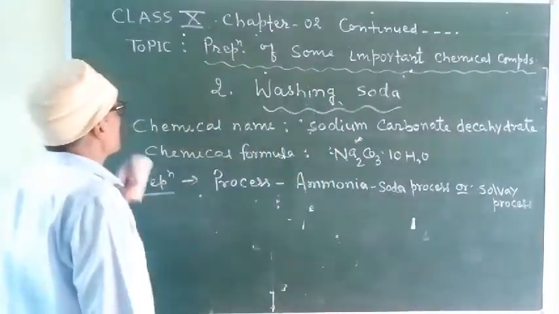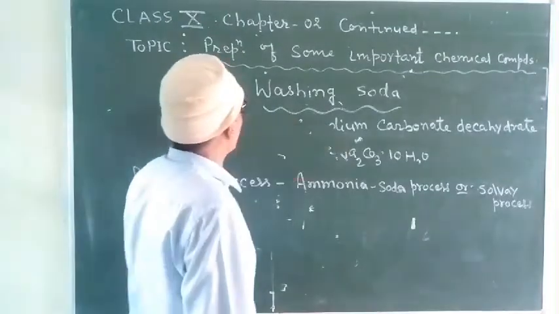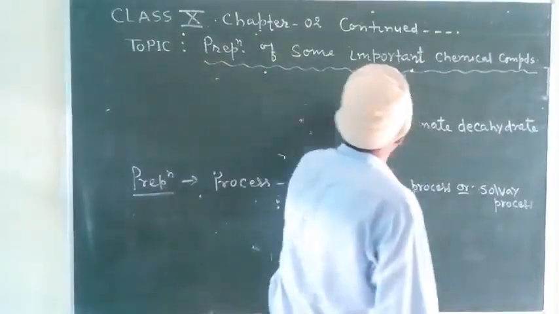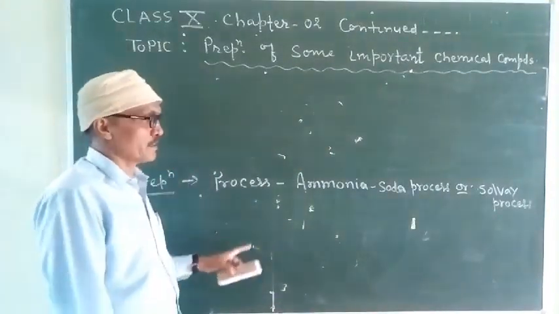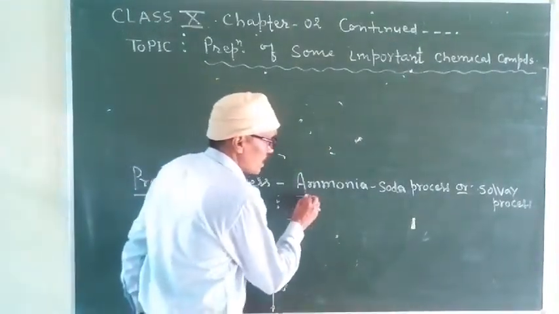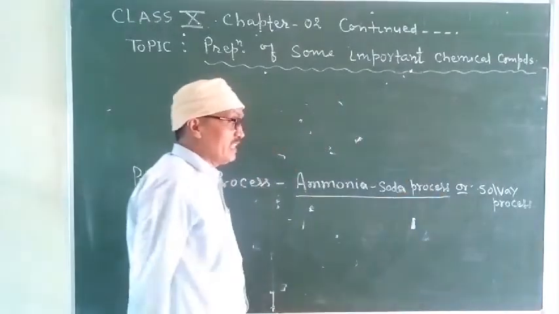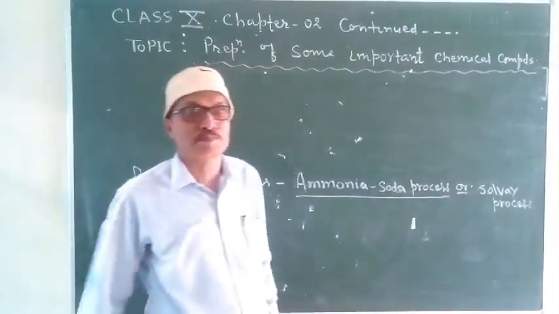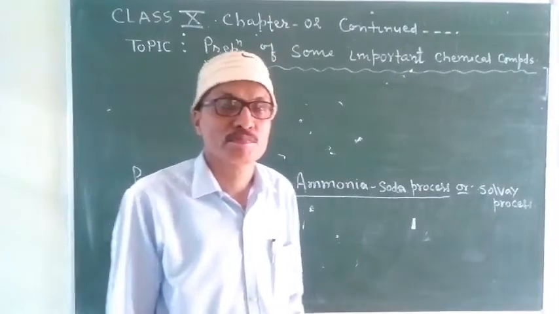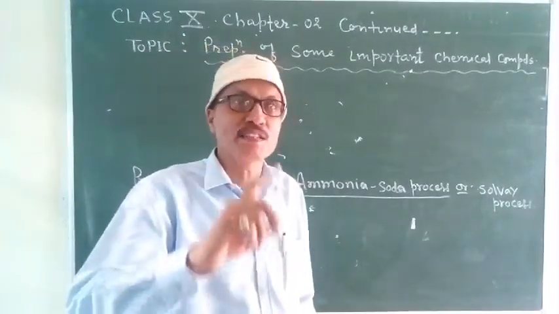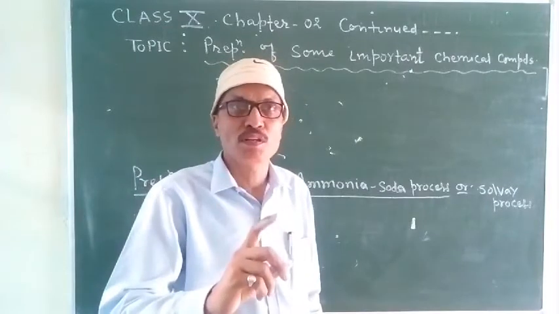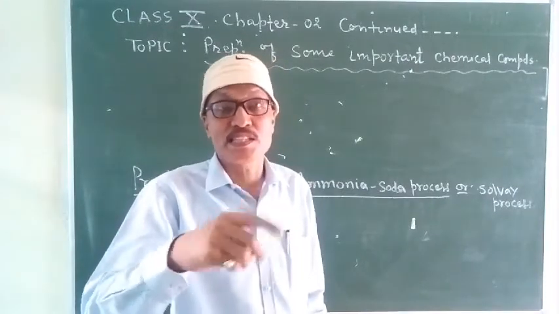Okay? So students, what is the ammonia soda process? So students, see here, ammonia soda process. In this process, brine is taken, and in brine, first of all, ammonia gas is dissolved.